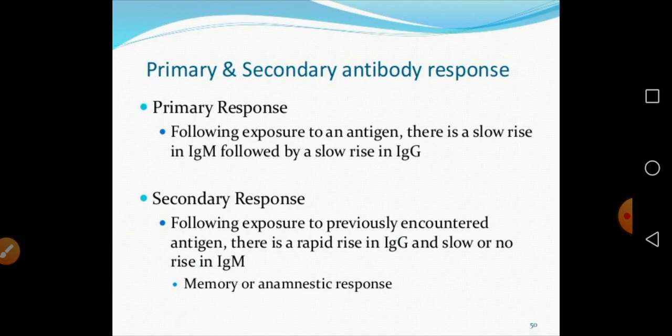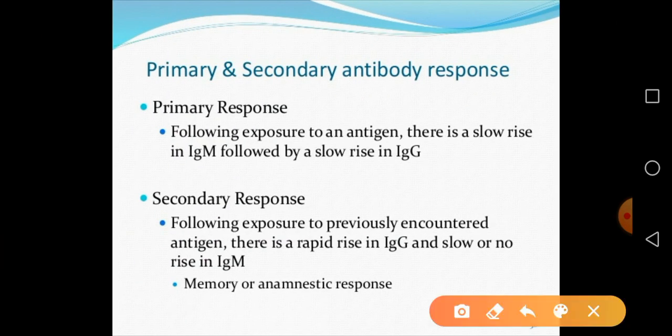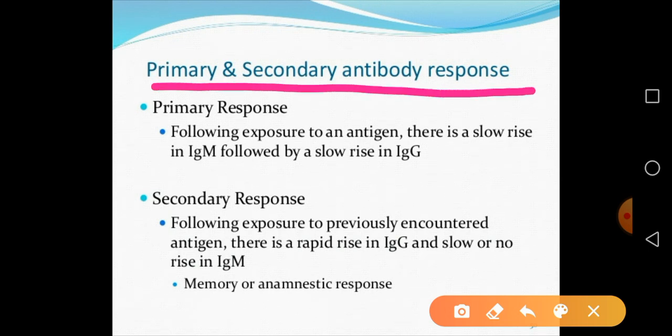Now we'll try to understand the difference between the primary immune response and the secondary immune response. So the primary response is following the first exposure to the antigen. In the primary immune response, there is a slow rise in IgM followed by a slow rise in IgG.